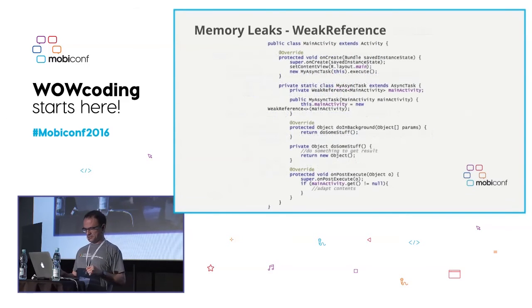To solve many of these problems, we can actually use weak references. Jorge also mentioned that in his last talk. So a weak reference pretty much is... who doesn't know weak references here? Okay. If you don't know them, you should read about them as soon as this talk finishes, because this is going to help you a lot to avoid memory leaks. By using weak references, the classes are separated and the activity can be collected as soon as there is no more usage. In this example, the main activity is referred to as a weak reference, so it can be collected at any time.